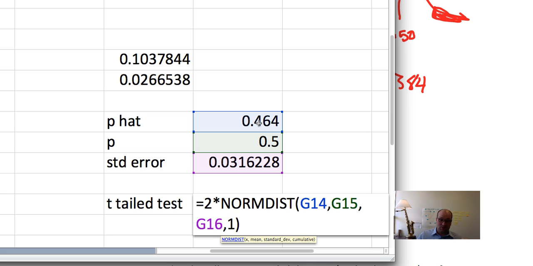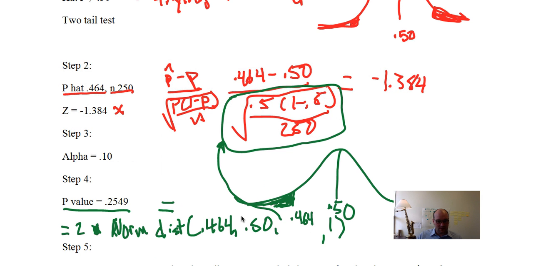If this ended up being like 0.7 and it was on the right side, then we have to find what's on the right side and multiply it by 2. So that would be 2 times 1 minus the norm dist, so we can get the right side. That's sort of the easiest way. In the notes, it has this complicated thing of figuring out the min of whatever is smaller, left or right. It's easier to just intuitively see, oh yeah, this is a smaller number, so it's got to be on the left side. All right, back to the notes.